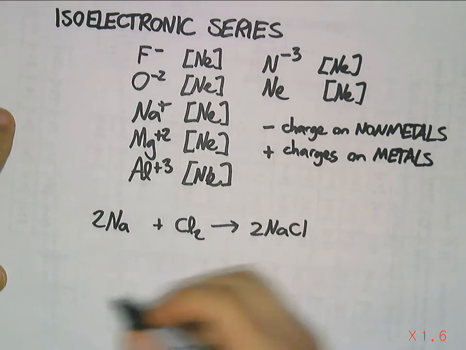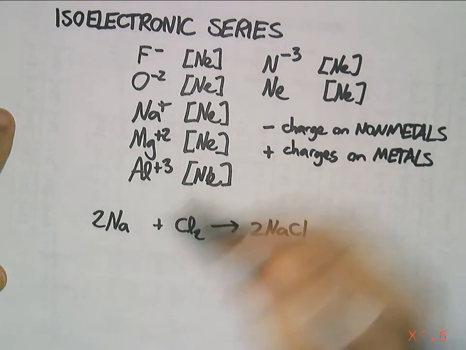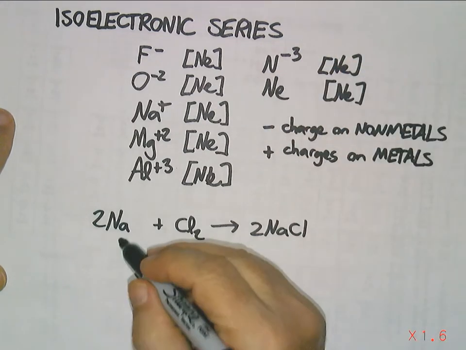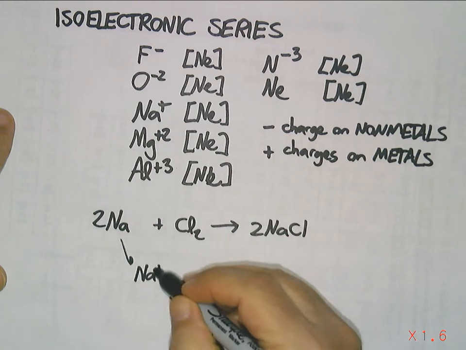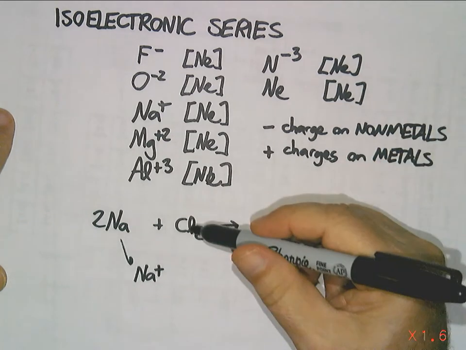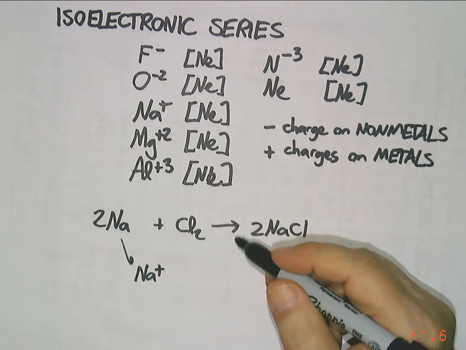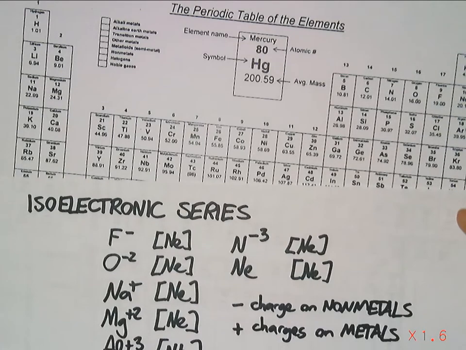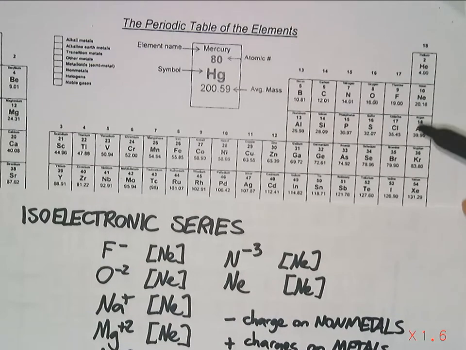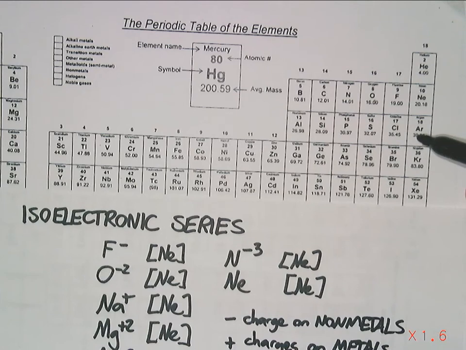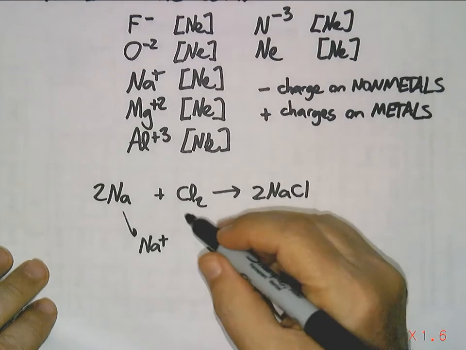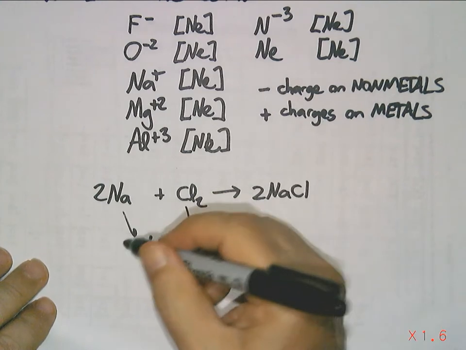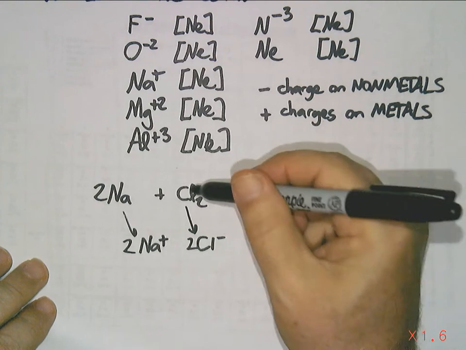Well, what's happening is the sodium wants to get a neon configuration. And a chlorine atom wants to get what? Let's look at where chlorine is. Chlorine wants to get an argon configuration. So this is going to eventually become Cl minus. Now we can put 2's in front of these things, because there's 2 of them you're going to get.